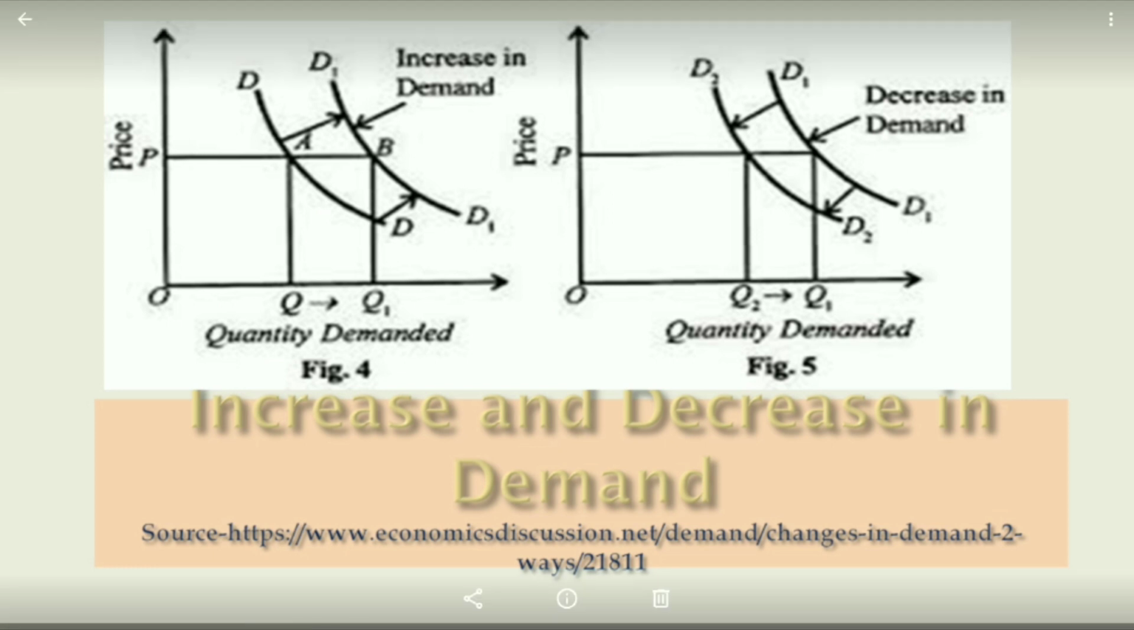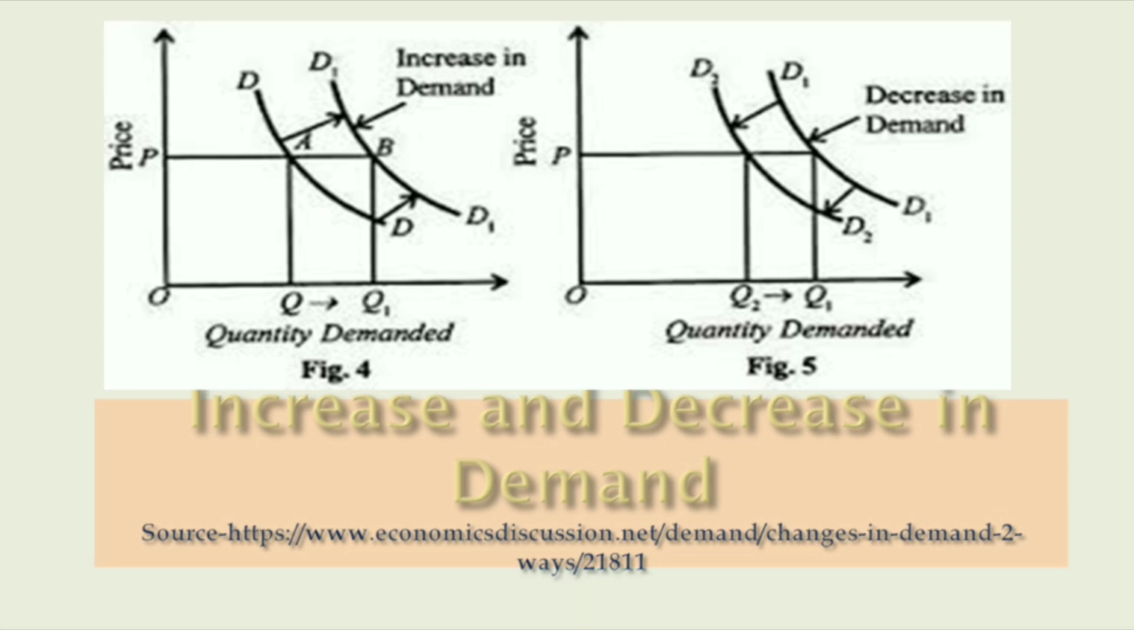Okay. Next one, see the next figure. The next figure is showing decrease in demand. The movement from D1 to D2 shows decrease in demand, with price at OP remaining constant. Quantity has also changed from OQ1 to OQ2.